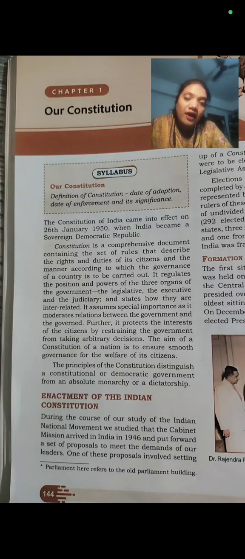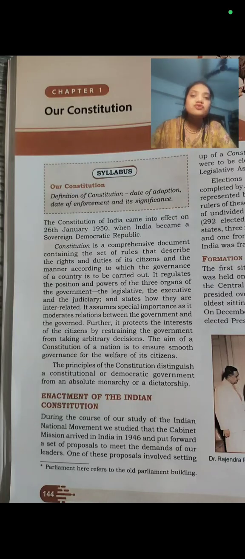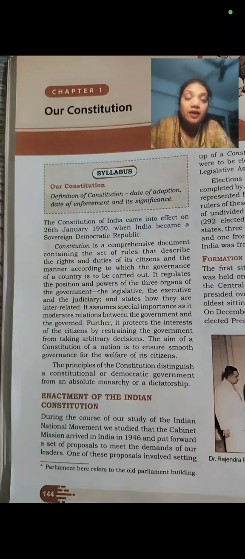I think I've almost completed the first paragraph. Now coming on to the second paragraph, that is the second part of this book, the enactment of the Indian Constitution. This is a very important part, how the Constitution was enacted.